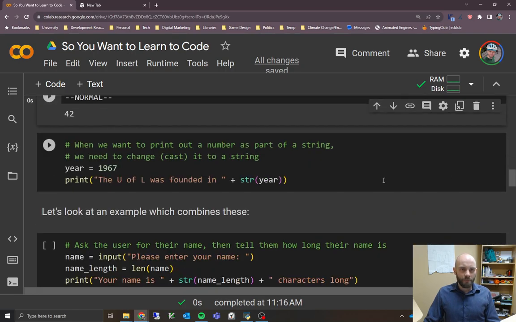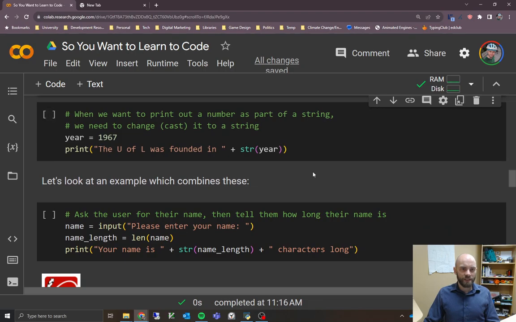All right, so here's an example of where we might need to change the type of a variable, like casting it as a different type. So let's say we want to print out a statement about when the U of L was founded. So again, we're going to assign 1967. This is just an integer, right? Years can be considered integers. You don't normally consider them floats. You don't normally talk about half of a year or something. But in this case, we're going to talk about the year 1967 and assign that to the variable year.